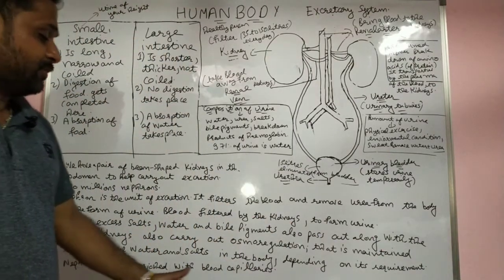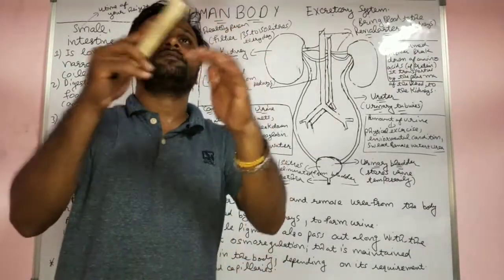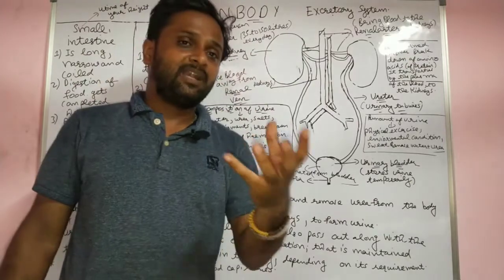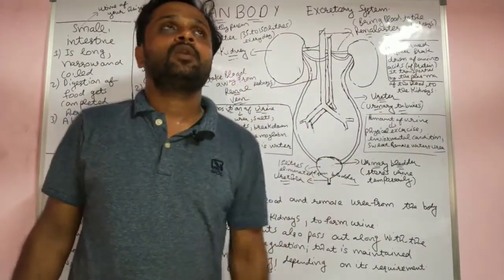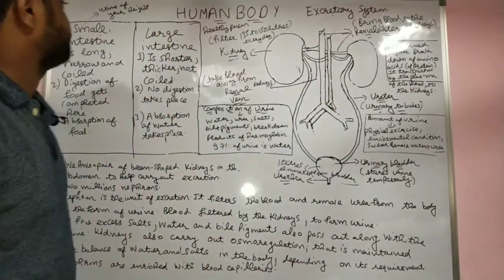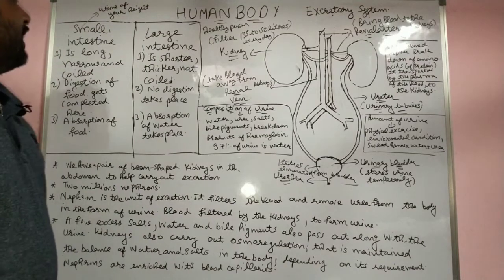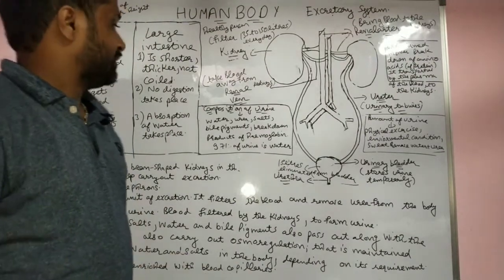Nephrons are enriched with blood capillaries. Nephron is made up of blood capillaries, a bundle of blood capillaries which form the Bowman capsule, which helps to filter the blood very easily and remove the extra urea and extra salt from it.